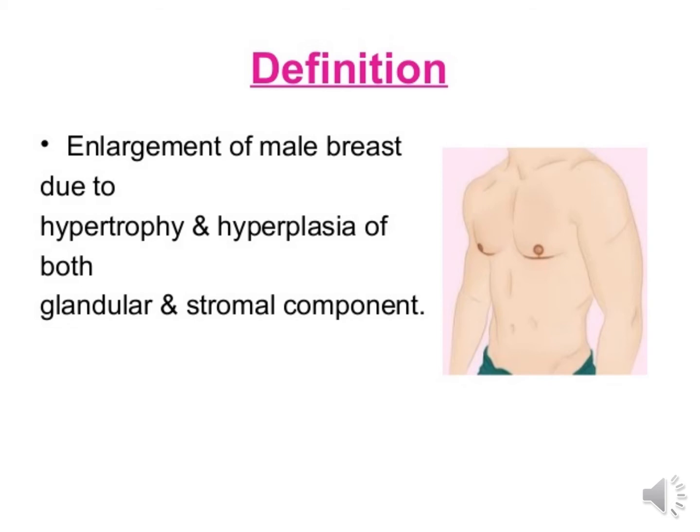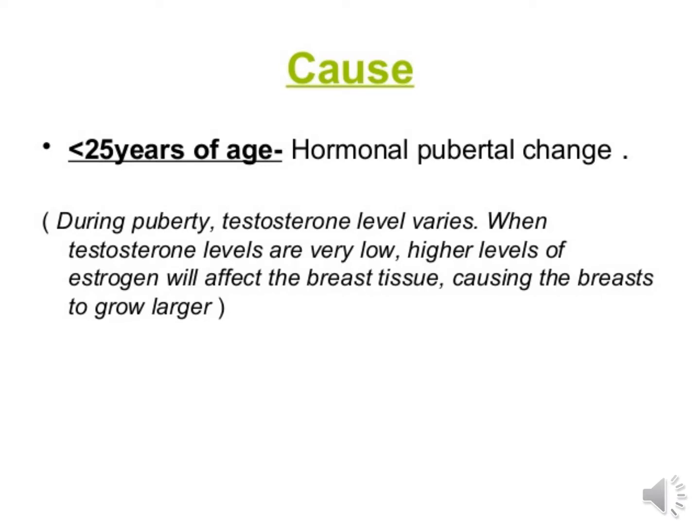Now we will see the causes of gynecomastia. At 25 years of age, hormonal pubertal changes. So basically a major cause of gynecomastia is hormonal change. Which hormone is responsible for the enlargement of breast tissue? Let's see. During puberty, testosterone level varies. When the testosterone level is very low, a higher level of estrogen will affect the breast tissue, causing the breast to grow larger. So if a person's testosterone is low, at that point estrogen is increased.